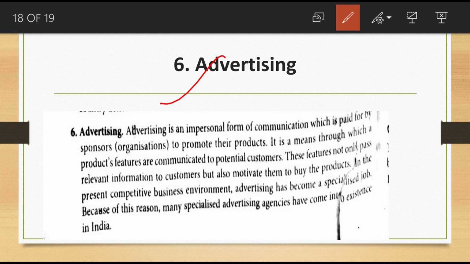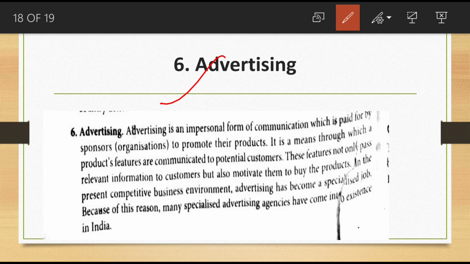In the present competitive business environment, advertising has become a specialized job. Because of this reason, many specialized advertising agencies have come into existence in India. Advertising is one of the auxiliaries to trade.